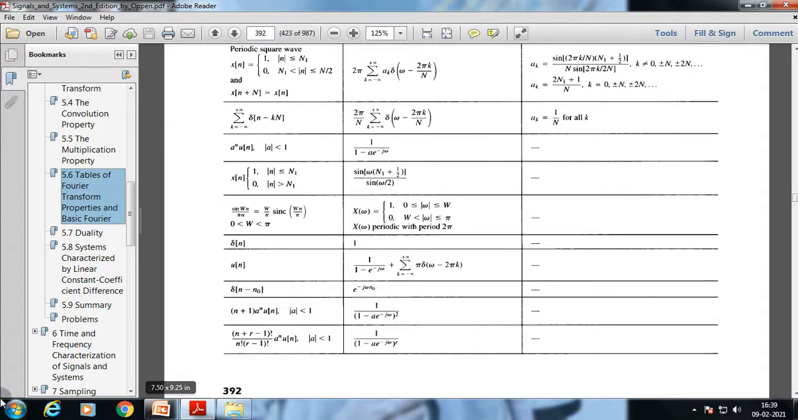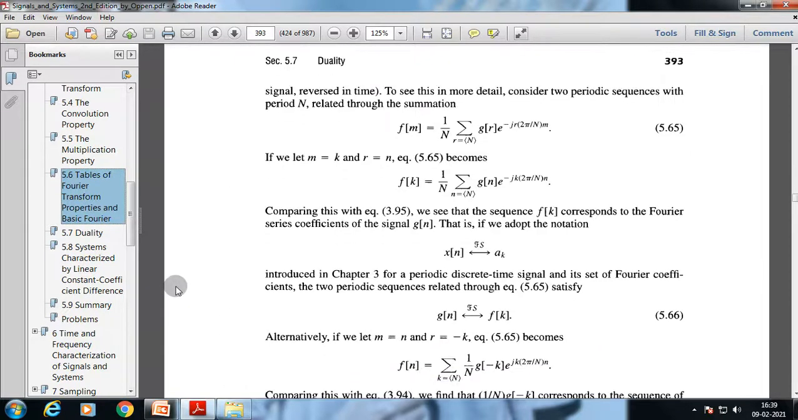Okay, so here we completed our lecture on Fourier transform. We have discussed the continuous-time Fourier series and the discrete-time Fourier series both. With it, we are going to conclude our lecture.